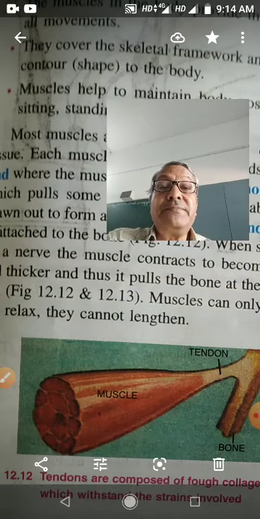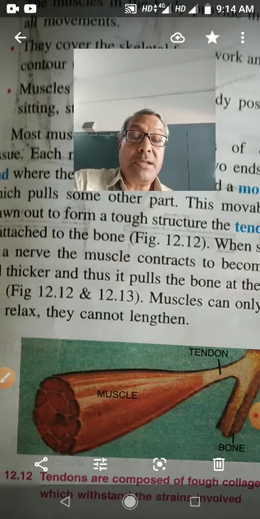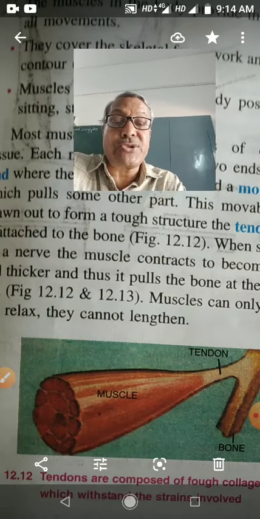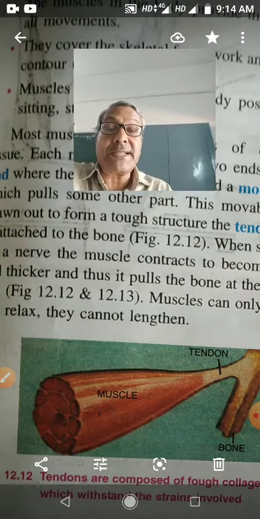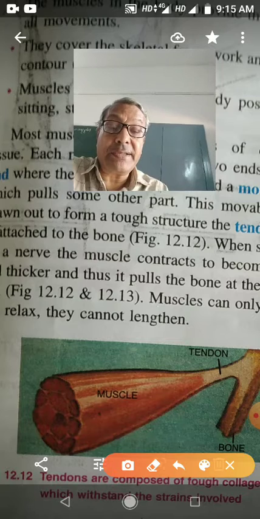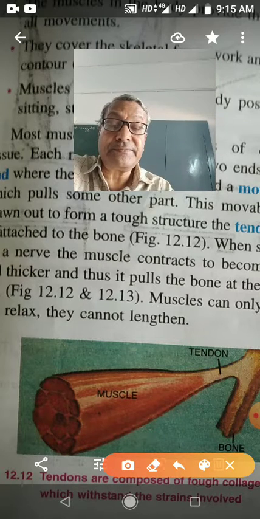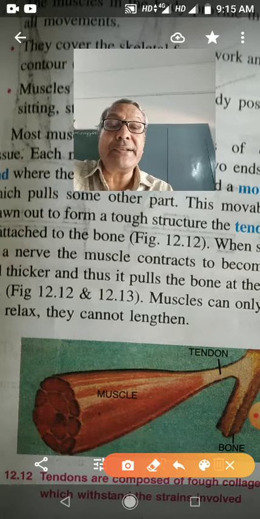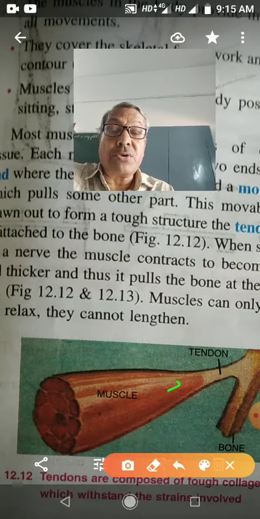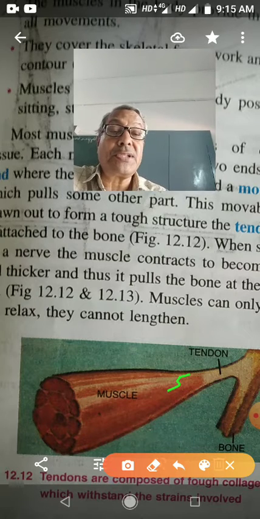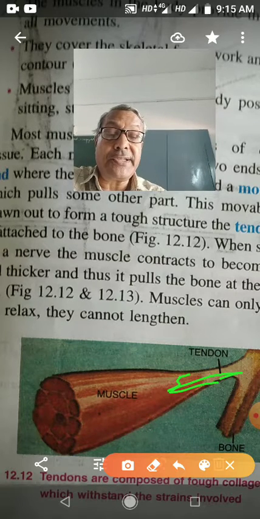So each muscle is made up of contractile tissue, and muscles have two ends. There is one end that is the fixed end and the other end is the movable end. In that, the movable end is drawn out to form a tough structure. This tough structure is called tendon.